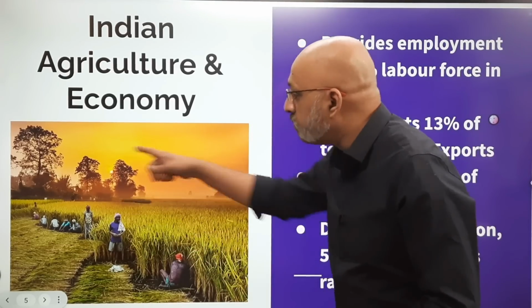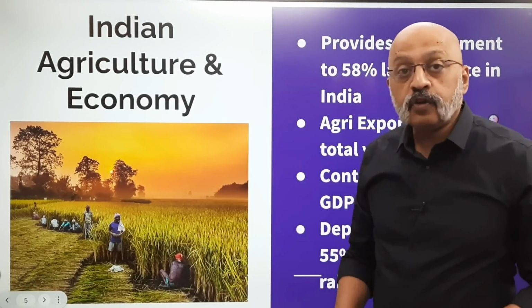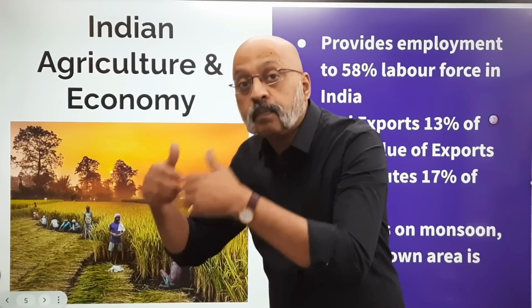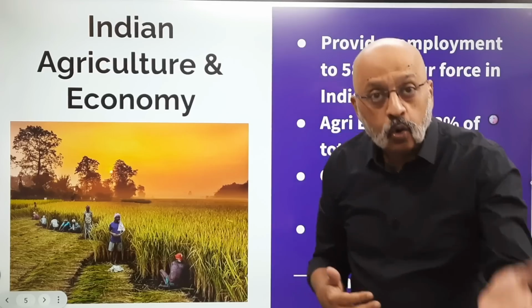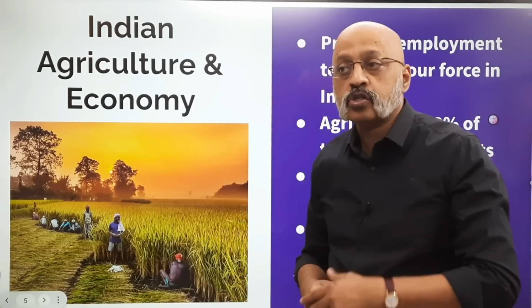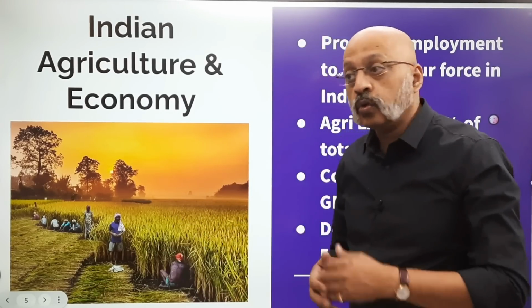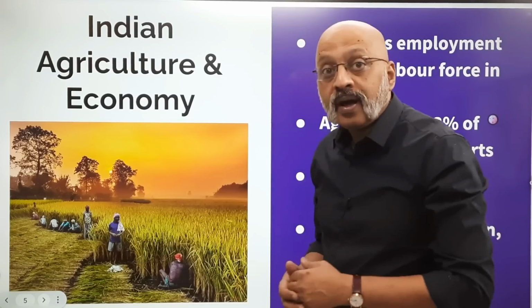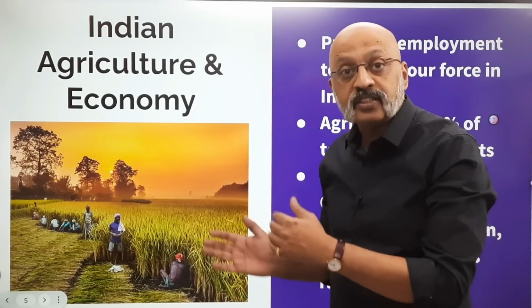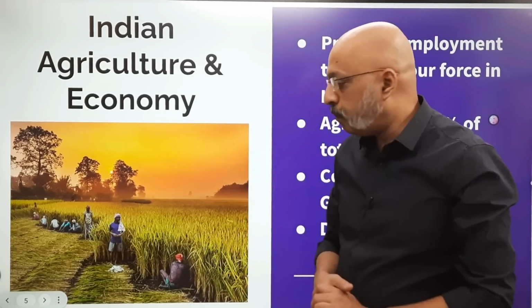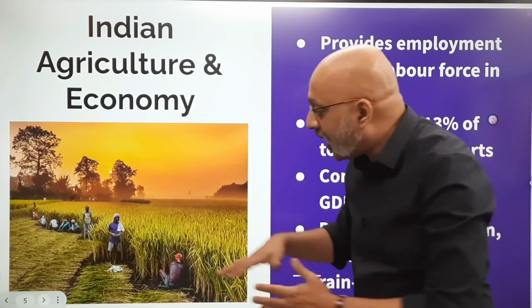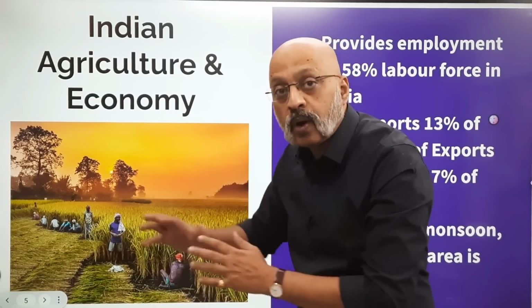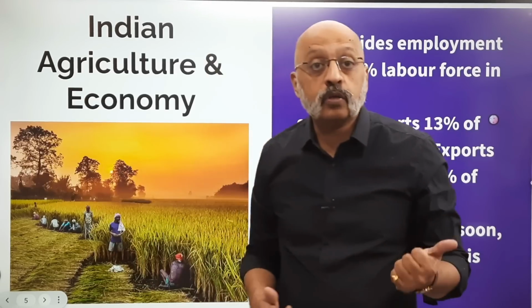And all these farmers listen to that very carefully, because depending on what the Met Department forecast of the monsoon is, good monsoon, bad monsoon, it will be an okay monsoon, how fast the monsoon will cover most parts of the country after it hits the coast of Kerala, end of May, etc. Depending on that, they decide on when to sow, when to harvest. Everything is planned according to the monsoon.